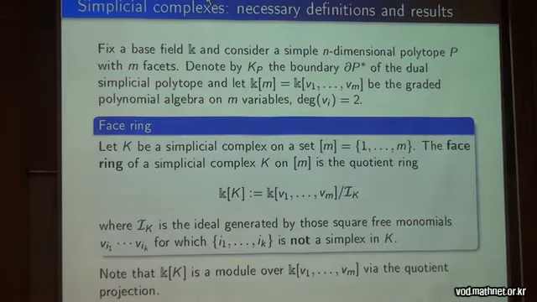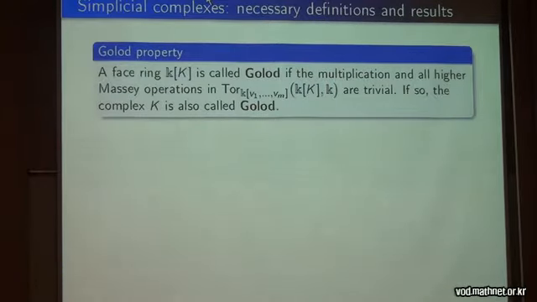This face ring is a module over the polynomial ring because of the quotient projection. And so we can form the Tor module, or Tor algebra it will be. The face ring is called Golod if the multiplication, the cup product, and all higher Massey operations in this Tor are trivial.